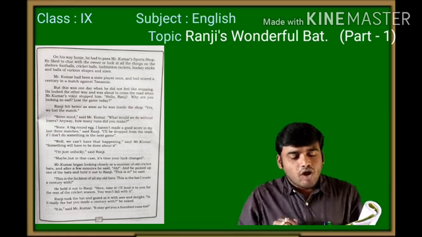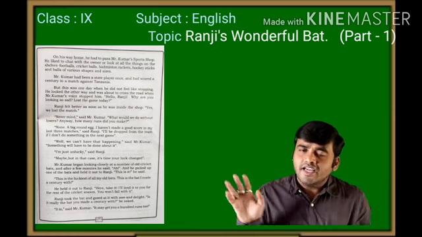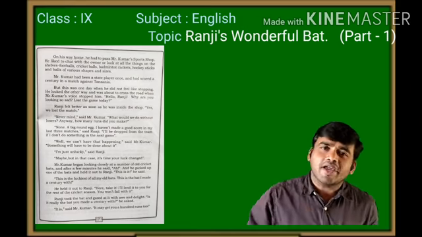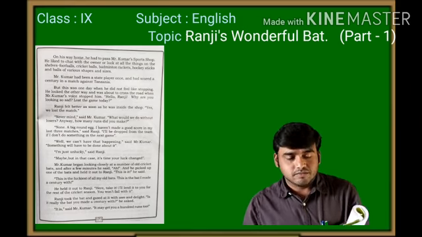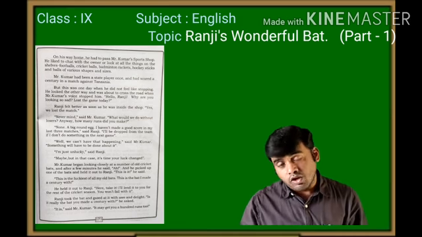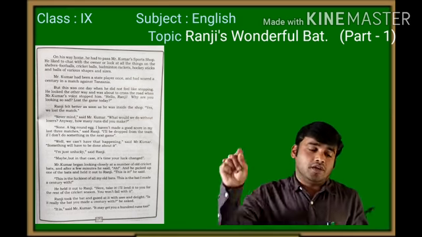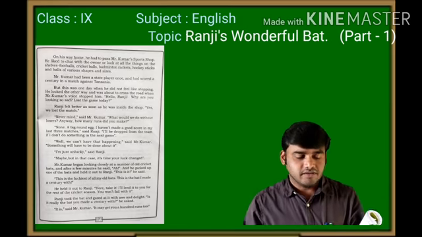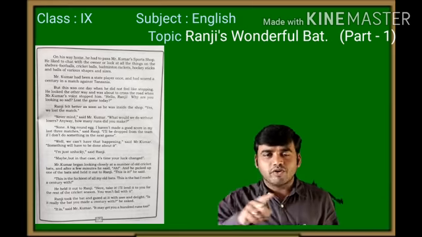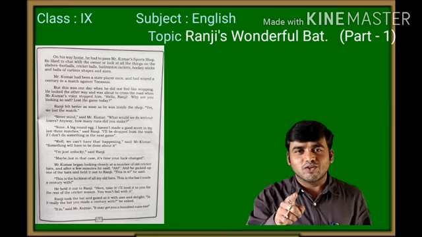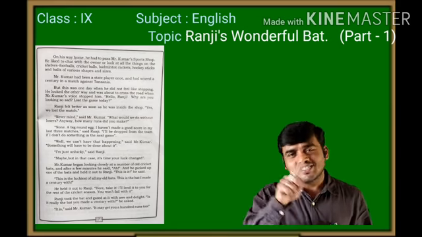Anyhow, how many runs did you make? Say, Ranji, how many runs did you make? What is your score in today's match? He asked. "None. A big round egg," he said. As I said, okay, a big round egg in a sense is a zero. In cricket language, he said it's a duck.